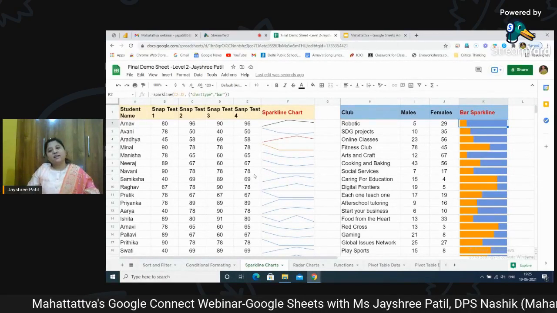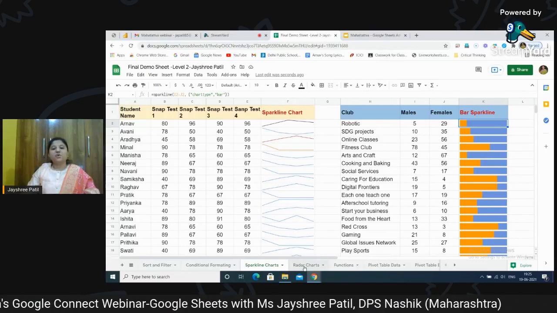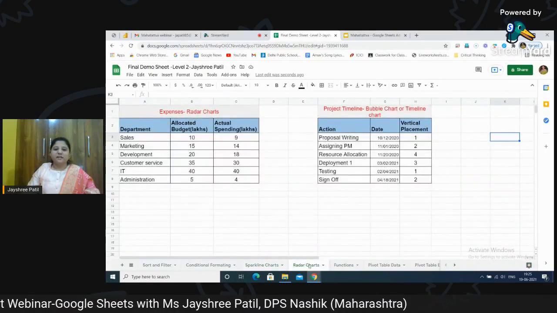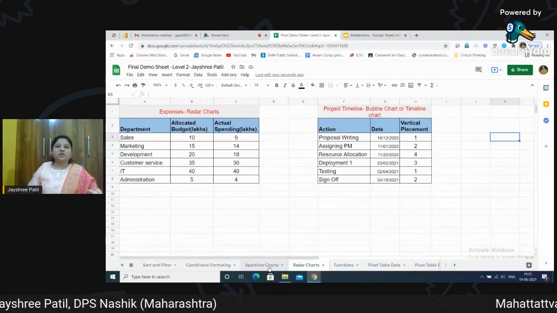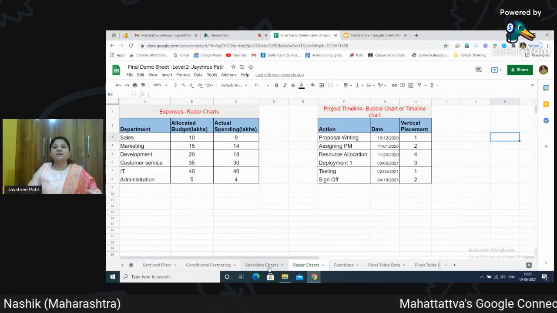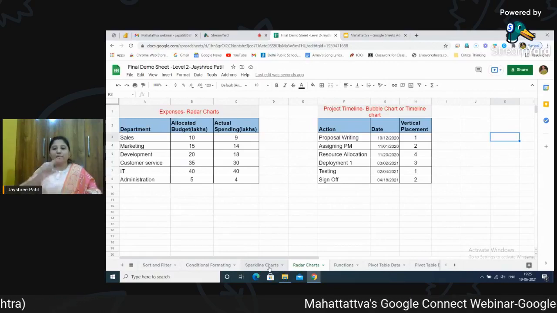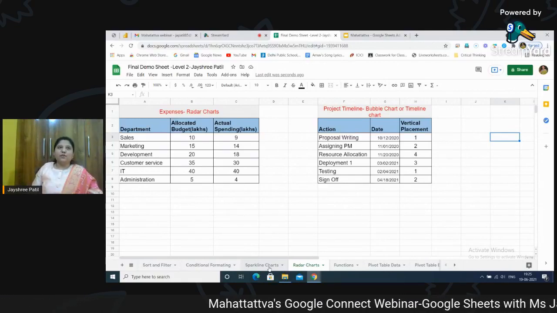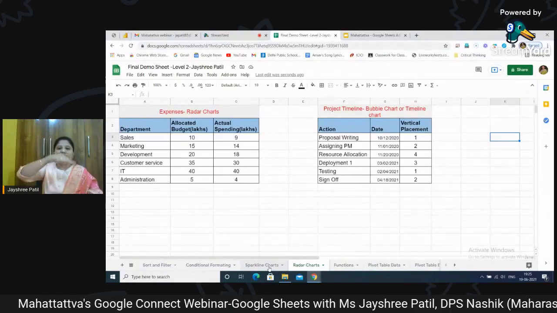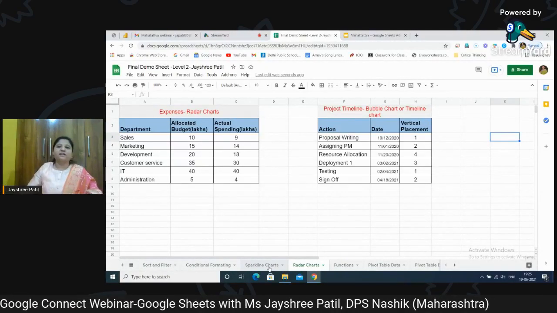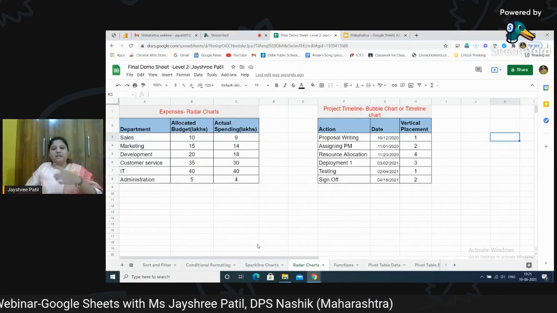Moving ahead, we have another important type of chart that is called a radar chart. Now, I have also explained that radar chart is also called a spider chart or web chart. The reason behind it, it looks like a web. Now, you all know web, whenever the spider starts creating a web, it goes in a circle form, it has a center point, and then it keeps on increasing the area.